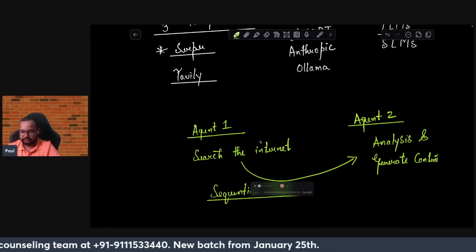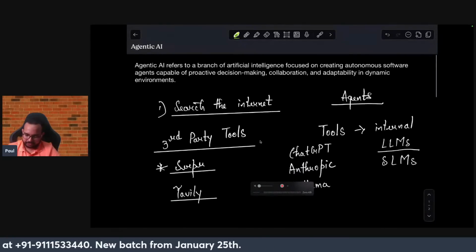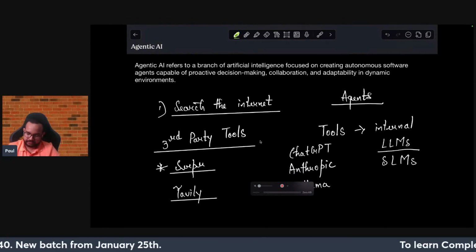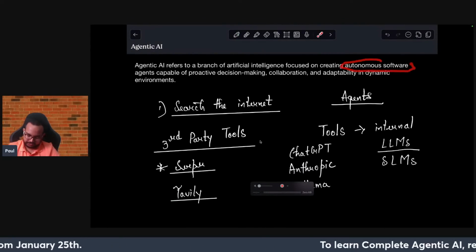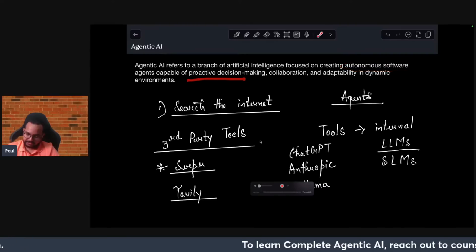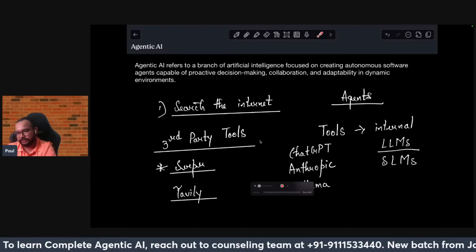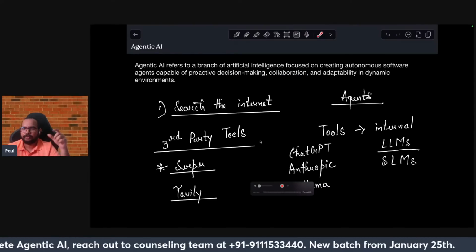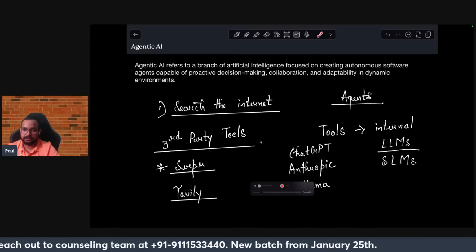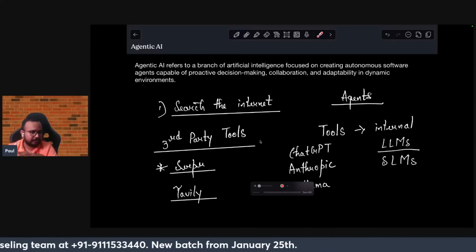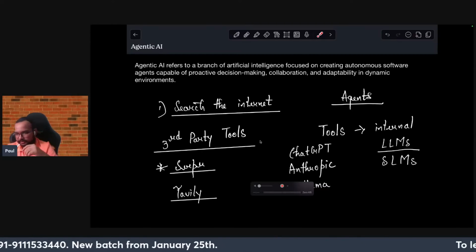As we can see here in the statement we have written, it can create autonomous software, proactive decision making and collaboration. So collaboration was basically the dependency of one agent with another. You can create a bunch of agents and connect them together. It's very good, and today we'll be talking about that.